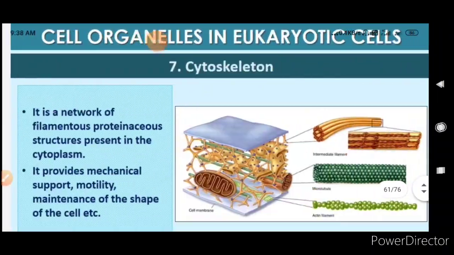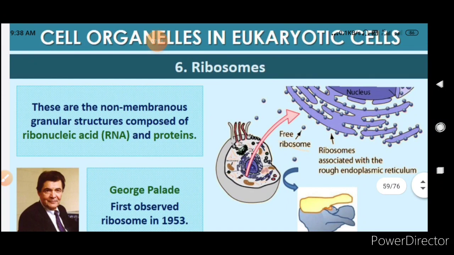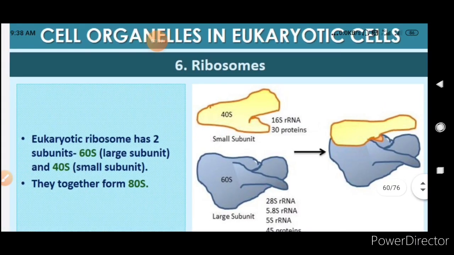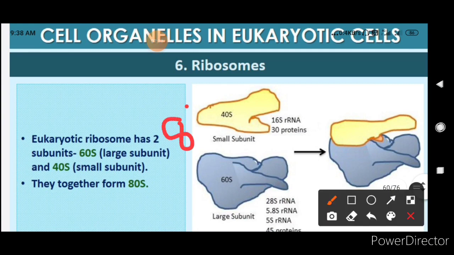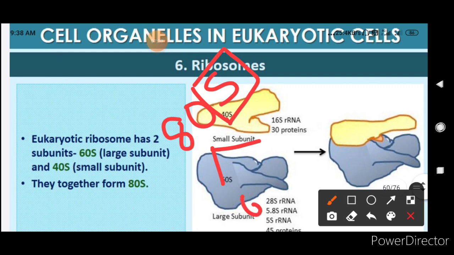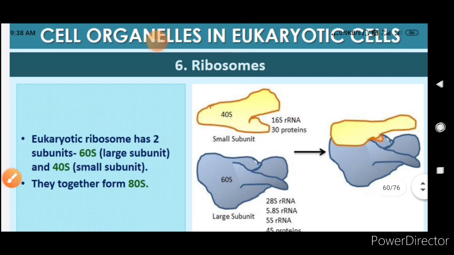So first of all, we talked about ribosomes. Ribosomes are non-membranous granular structures composed of ribonucleic acid and proteins. They were first observed by George Palade. Eukaryotic organisms generally have 80S ribosomes. This S is the sedimentation coefficient, and the ribosome is made up of 2 units. The larger unit is 60S and the smaller unit is 40S, and they together form the 80S.